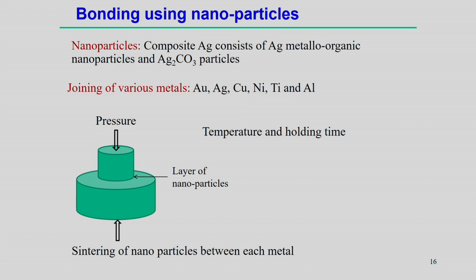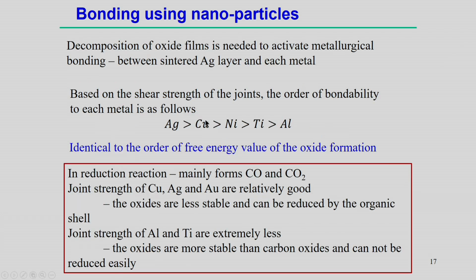It involves sintering of the nanoparticles between each metal with the application of temperature, and of course holding for a sufficient time. But the effectiveness of this joint depends on what type of materials we are using, because decomposition of oxide films is needed.